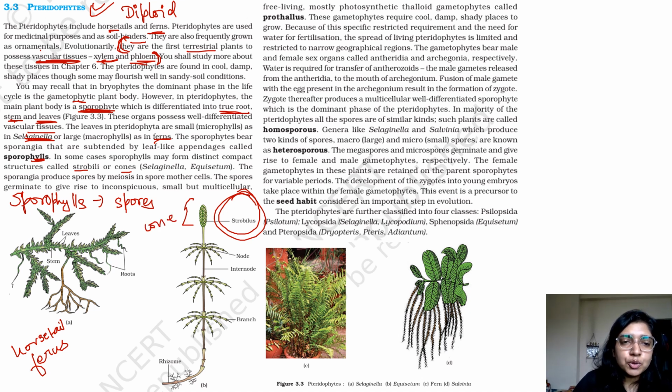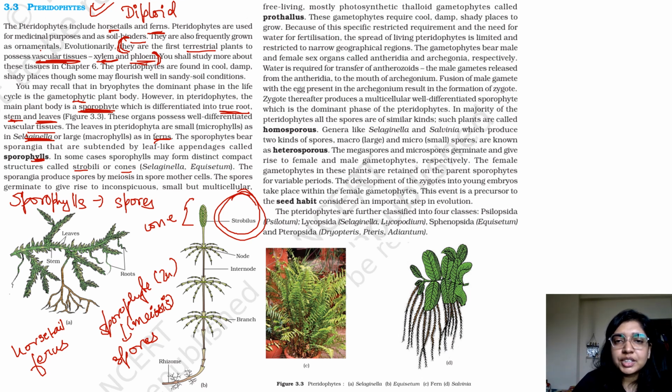The sporangia produce spores by meiosis in spore mother cells. So the sporangia produce the spores by meiosis. Majorly the sporophyte, which is 2n, that is diploid, forms spores via meiosis. The spores germinate to give rise to inconspicuous, small but multicellular, free-living, mostly photosynthetic thalloid gametophytes called prothallus. So these spores can again form prothallus.